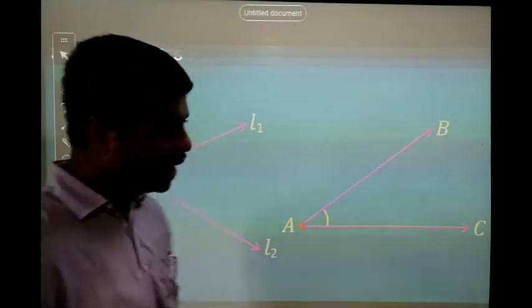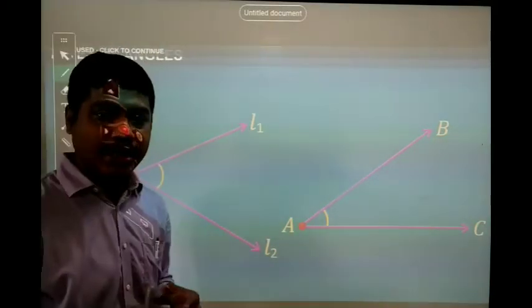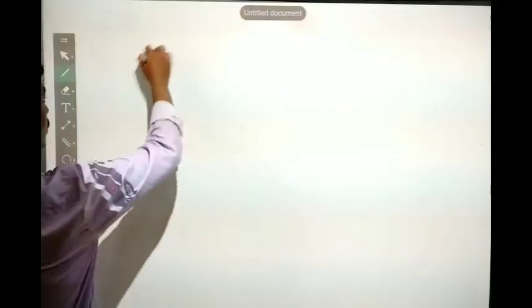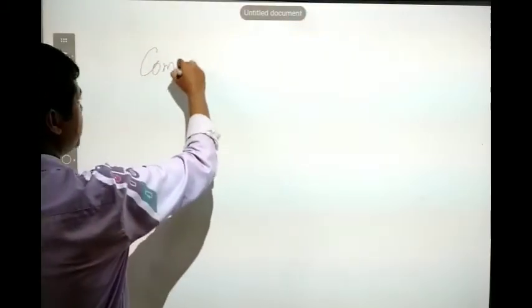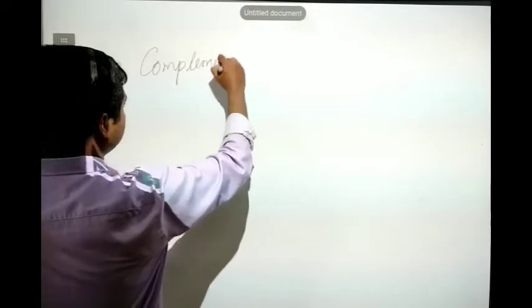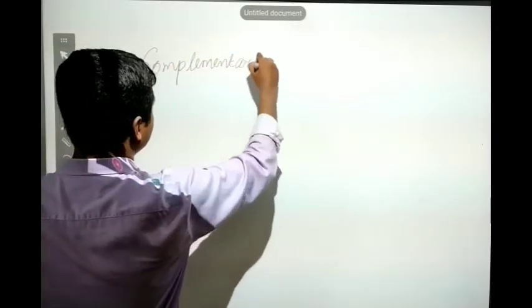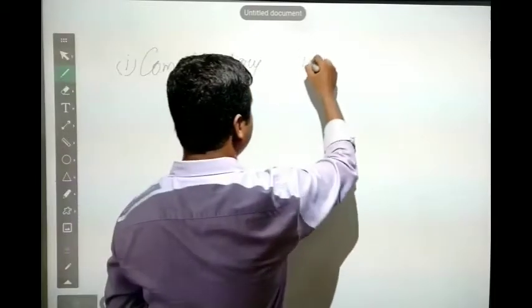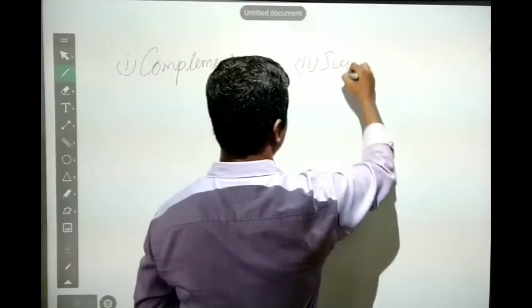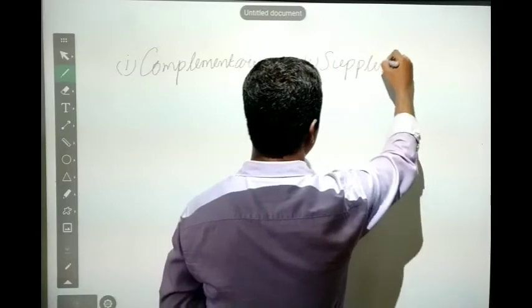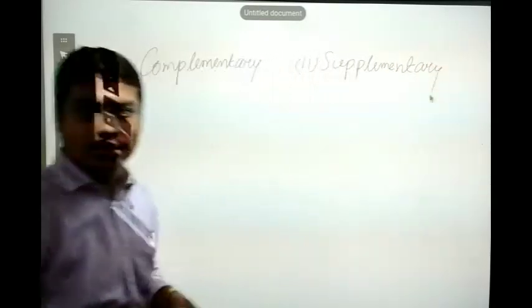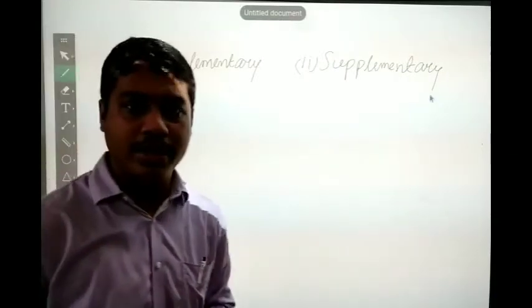Now I will be looking at some related angles, like the topics we have. One we have is complementary angles. Second, we have the supplementary angles. Now what are complementary and supplementary angles?